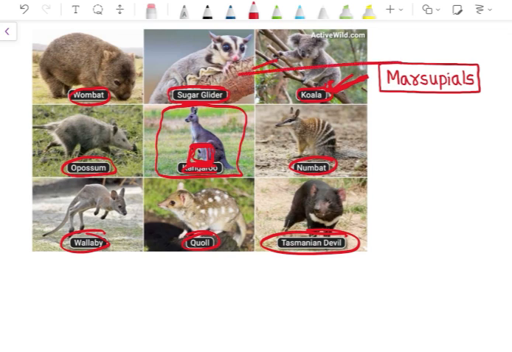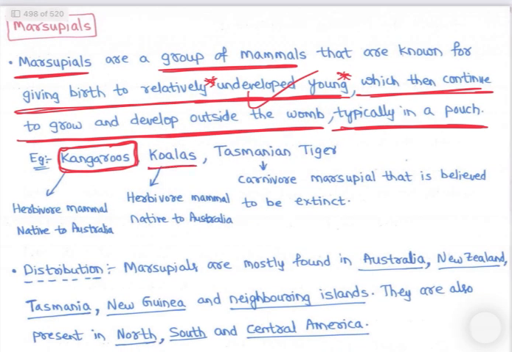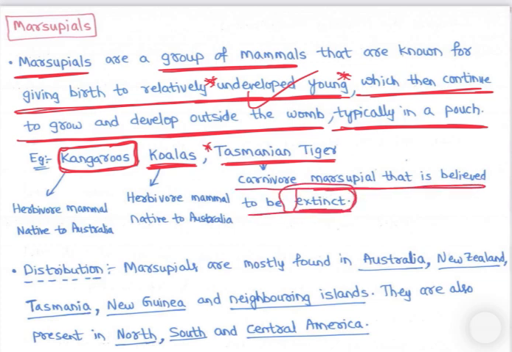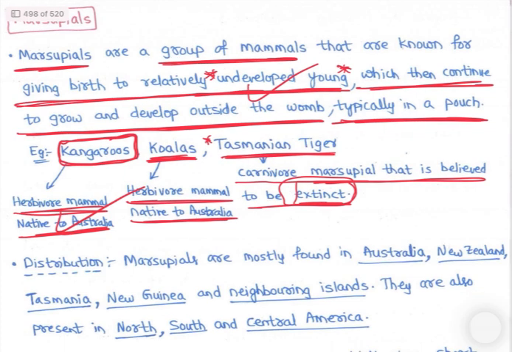So these all are marsupials. Kangaroos, koalas, Tasmanian tiger. We have already seen the Tasmanian tiger, a carnivore marsupial that is believed to be extinct. Koalas are herbivore mammals native to Australia. Marsupials are mostly seen in Australia. They are not in India. Marsupials are not naturally found in India.